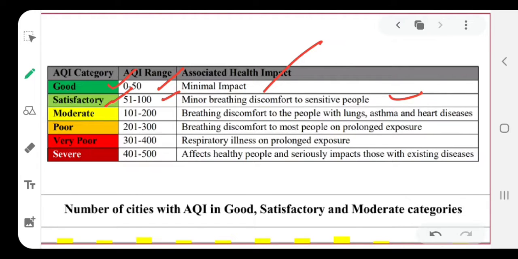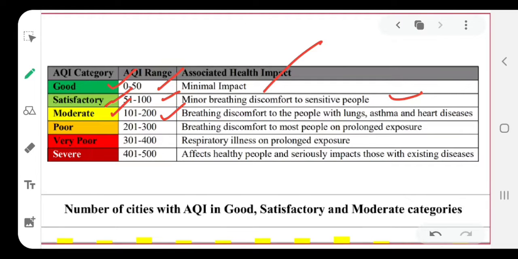Now come to the third color code, that is yellow color code, and it is mentioned that the quality of air is moderate because the AQI is in the range of 101 to 200, and it will only cause some problem to the people who already have some lung problem or some asthma kind of diseases or heart diseases. So the old age people mostly get affected in this region if the quality of air is moderate.